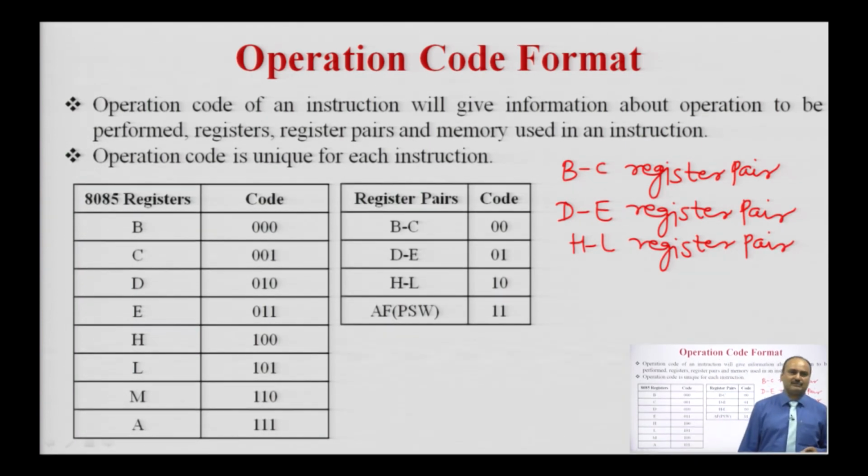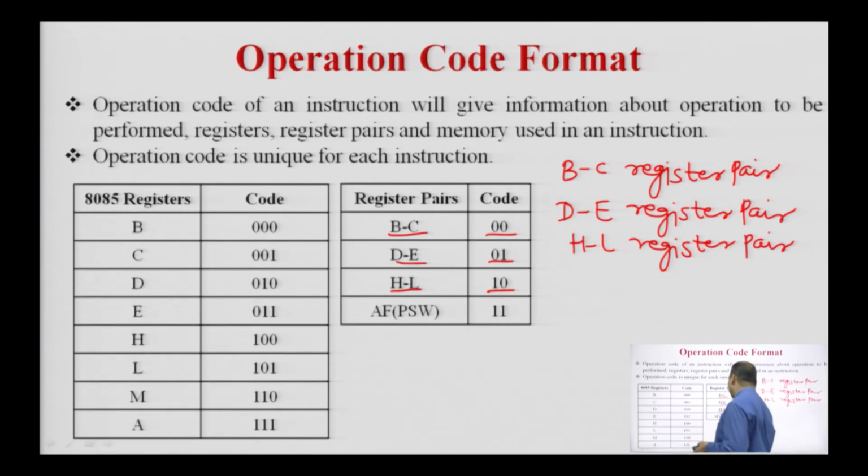To perform 16-bit operations, we use register pairs. Whenever these register pairs are used in an instruction, the code for the BC register pair is 00, for the DE register pair the code is 01, and for the HL register pair the code is 10.